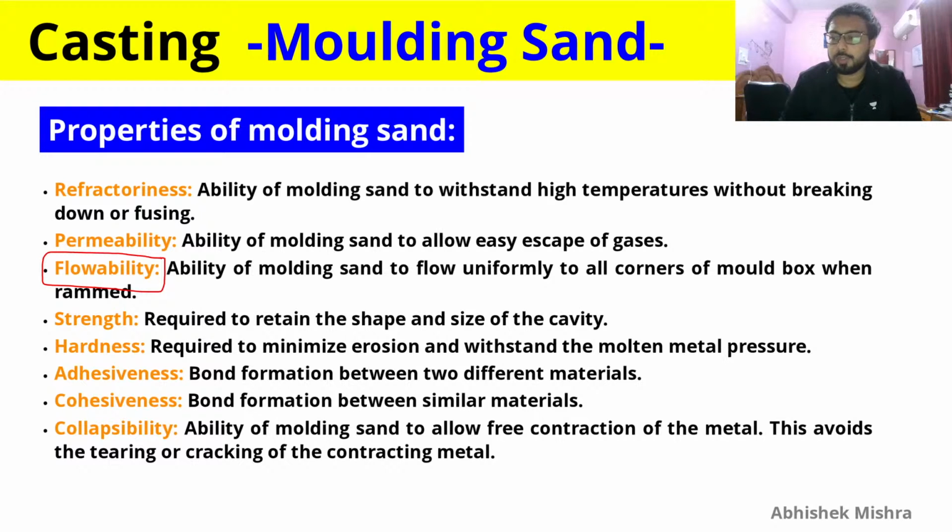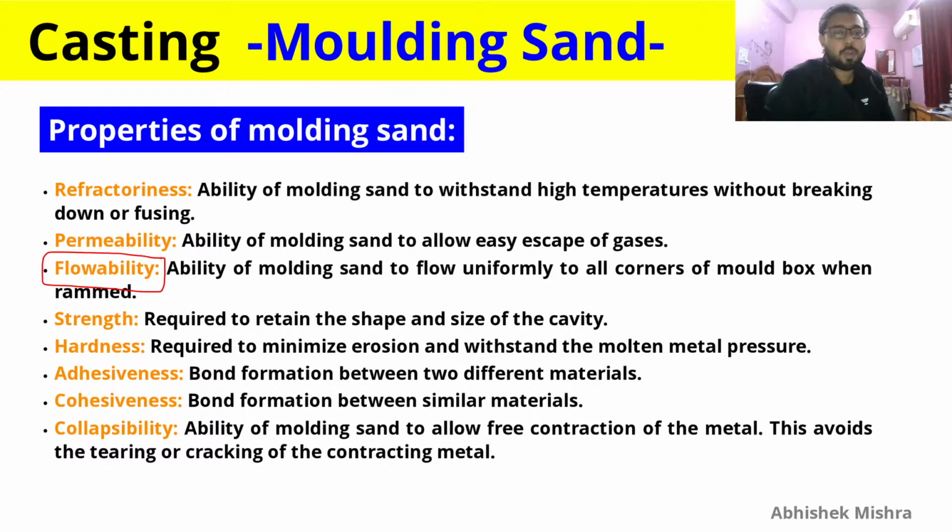There is nothing more to discuss there, so I will just quickly go through all these topics and what they stand for. The ability of the molding sand to withstand high temperature without breaking down or fusing is refractoriness. So it is obviously concerned with high temperature, and for high temperature we don't want our cavity and mold to just break, and therefore refractoriness is desirable.